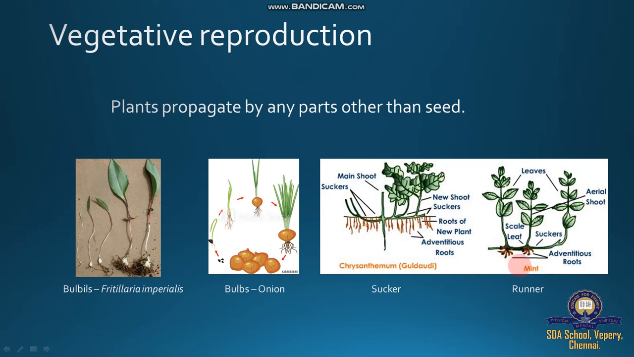Then runner: plants like grasses are a good example for runner. And here Mentha, one of the plants, Mentha arvensis, is called a runner, because the stem grows along the surface of the soil and continues life. Here also, if any incident or accident happens, the plant may break up, and every piece can develop into a new plant. This is called vegetative reproduction.